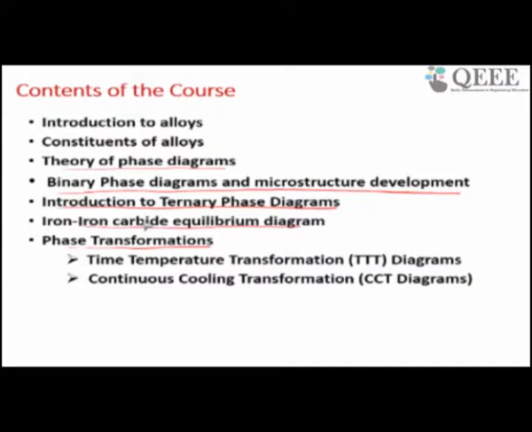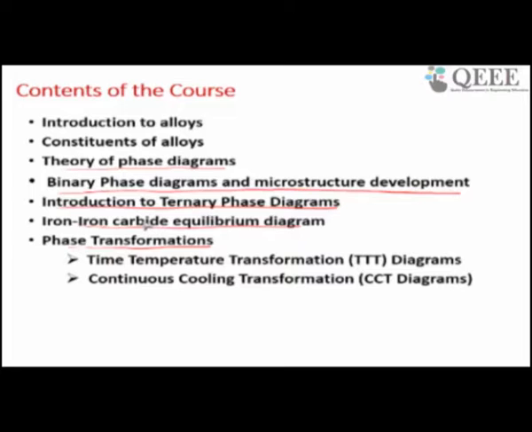This course will be covered in 3 classes. The first one is on 18th. Today there will be a class from 8 to 10. Then the next class is on 20th September 2017, again at the same time, 8 to 10 am, and the third one is on 22nd September 2017, again between 8 and 10 am. So, in this course I am going to cover the following content.